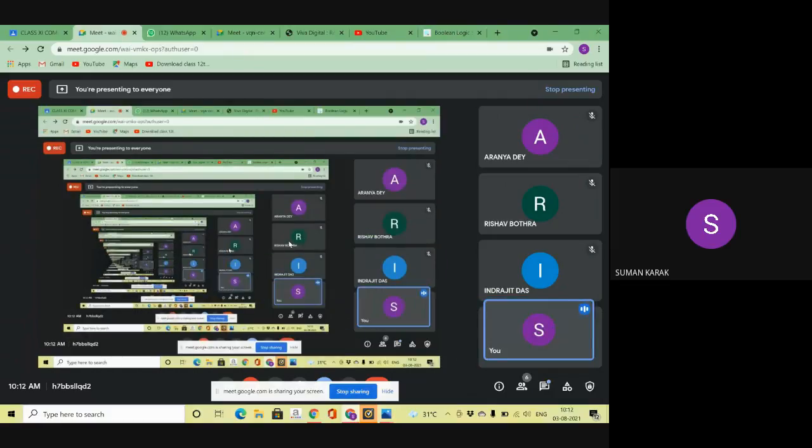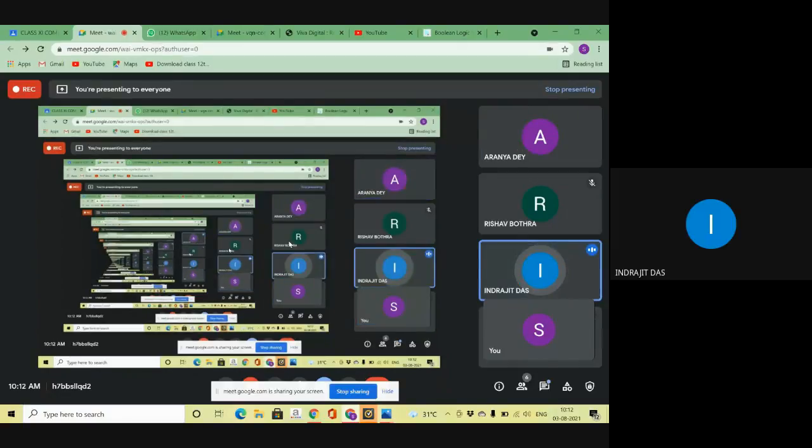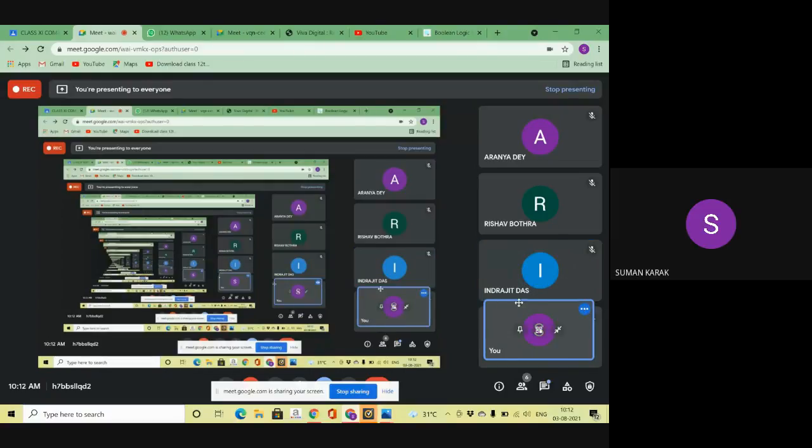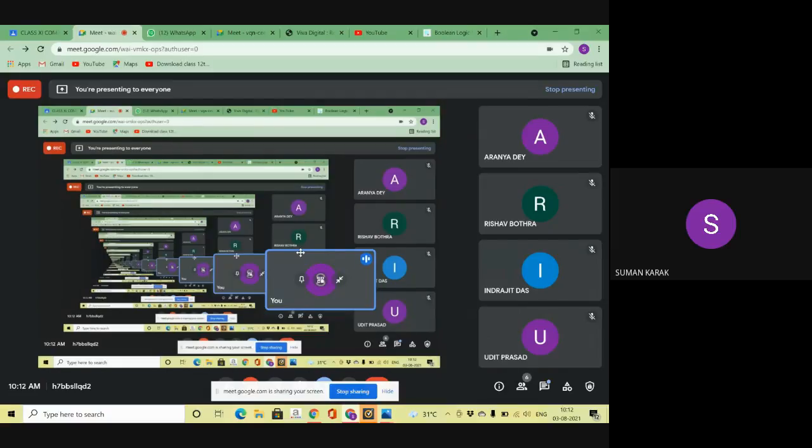Indrajit, Udit, and Aranya, did you understand that? Yes, sir. Please tell me if you did not understand, then I will explain that part, because this is very important. A little confusion was there. Sir, your sound is cutting continuously. Okay, some confusion is there. Udit Prasad, did you understand it? Yes, sir, but not fully. No problem. In 10 minutes, I will discuss that part again.